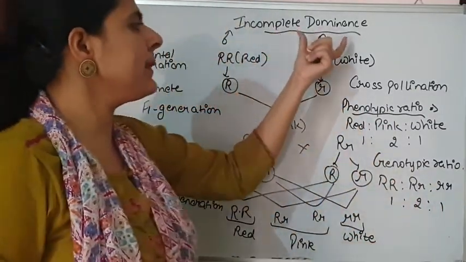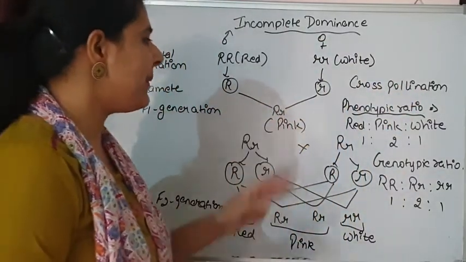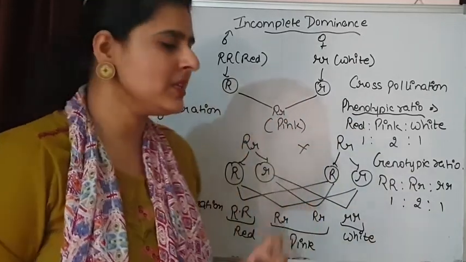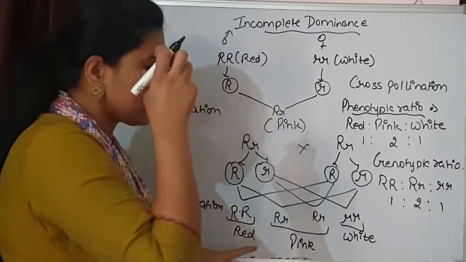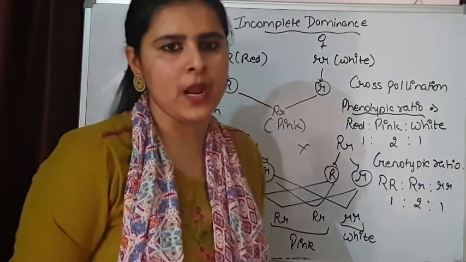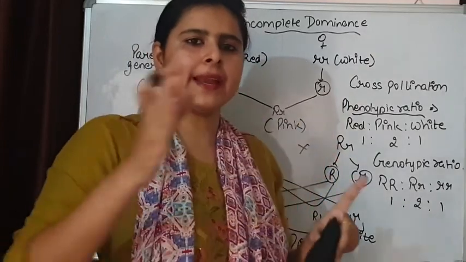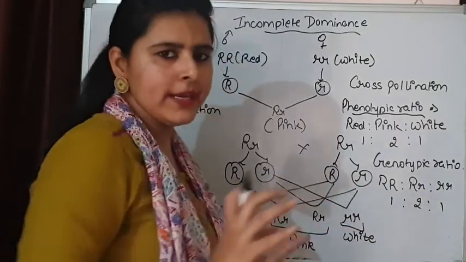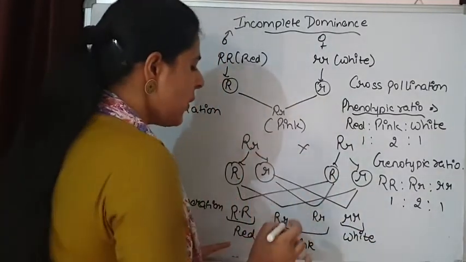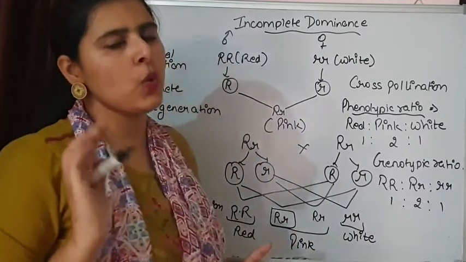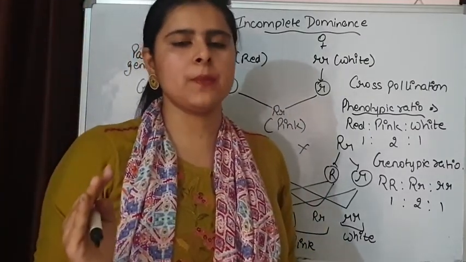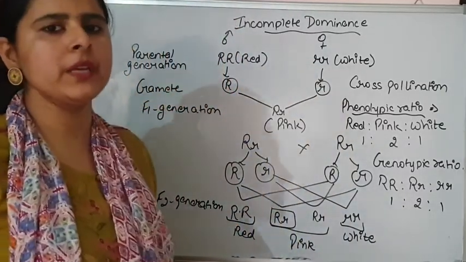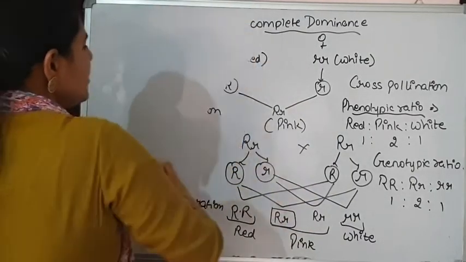So this is incomplete dominance. Now we said that blending of characters is taking place. Complete blending of characters is not taking place, because again in the F2 generation we are getting all the different types of plants. That means they have also segregated independently at the time of gamete formation and been inherited independently. The only situation is when the heterozygous condition is present, only then R is not going to completely suppress the expression of the recessive allele. This is happening in the case of incomplete dominance. Another condition is codominance.